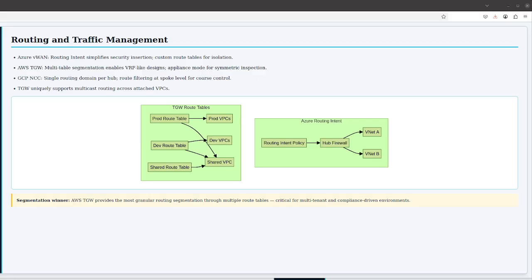Route filtering and import-export policies at the spoke level provide some control, and VPC-level firewall policies add security enforcement. But for complex segmented routing requirements, Google Cloud architects often supplement Network Connectivity Center with explicit VPC peering or shared VPC designs alongside Network Connectivity Center rather than relying on Network Connectivity Center alone.